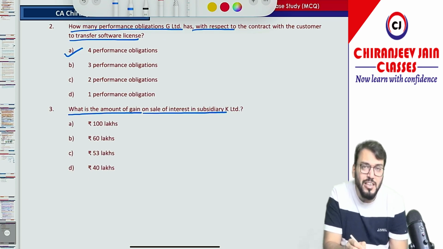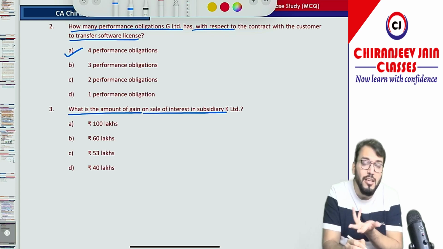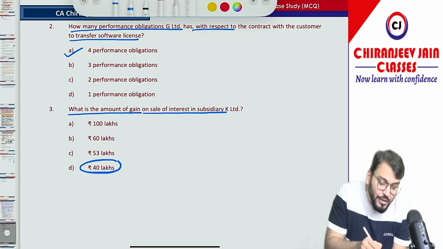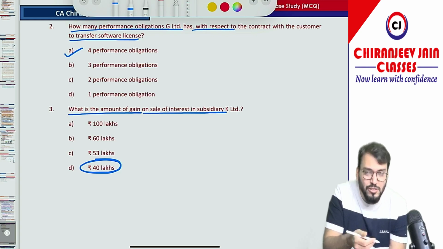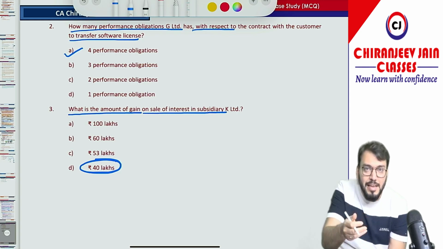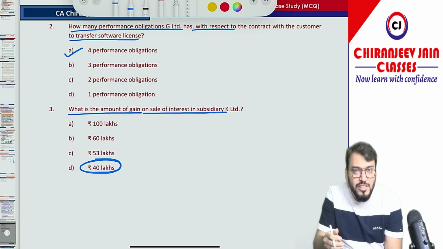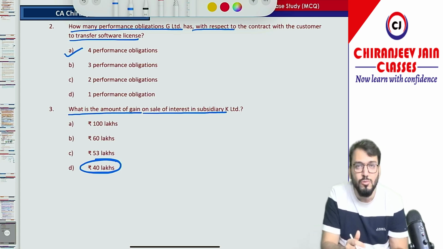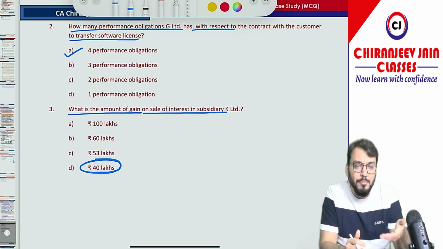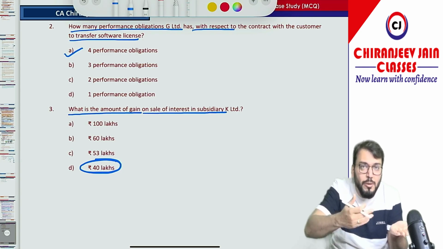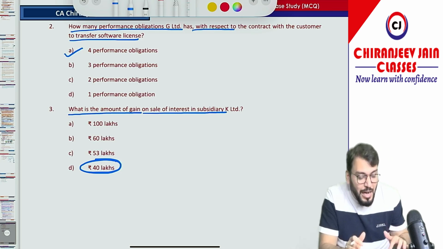What is the amount of gain on sale of interest in subsidiary K Limited? It should not be considered a gain on sale, but they have asked for gain on sale, so we can say the gain on sale is 40 lakh. The journal entry I have already given: bank account debit, to NCI, and the difference will be transferred to other equity. So we normally don't call it gain on sale, but they have asked for it, and it will not be transferred to PL, it will be transferred to other equity.